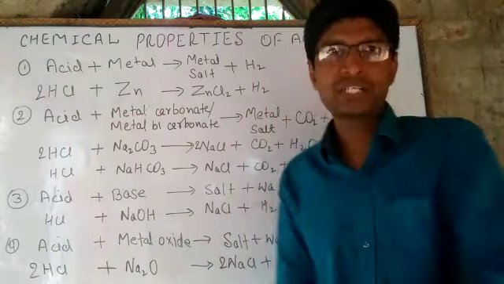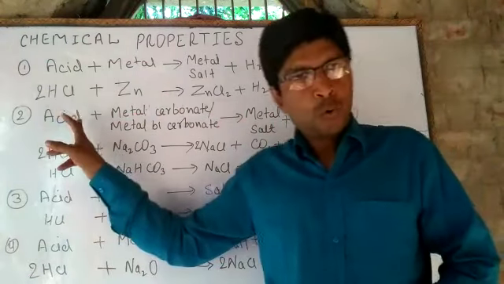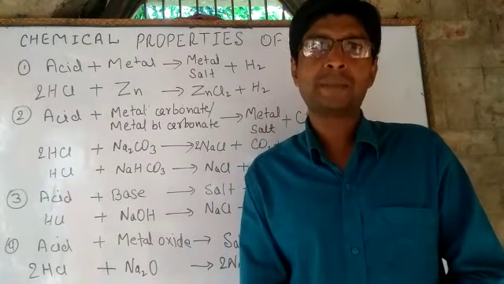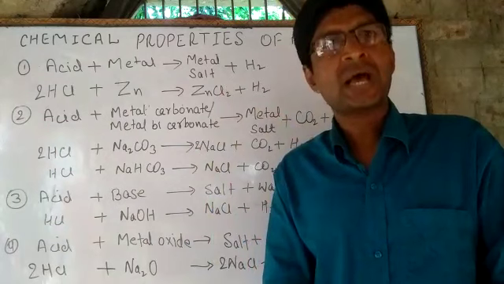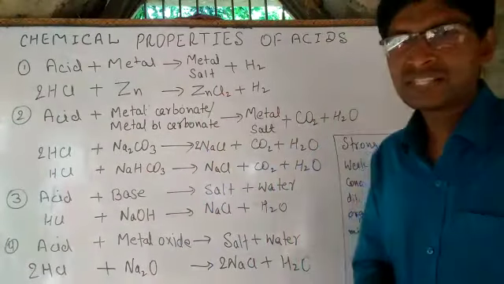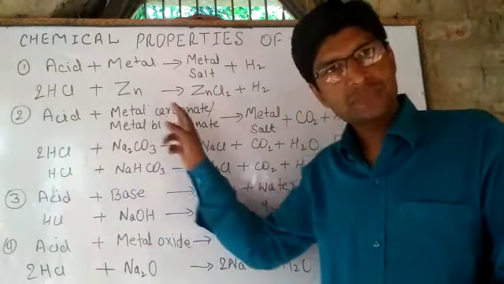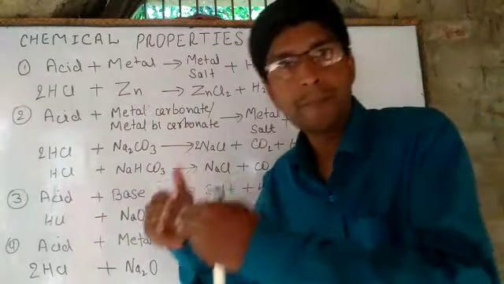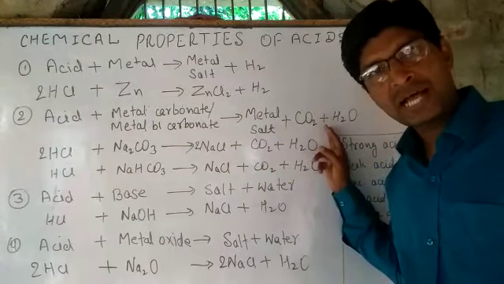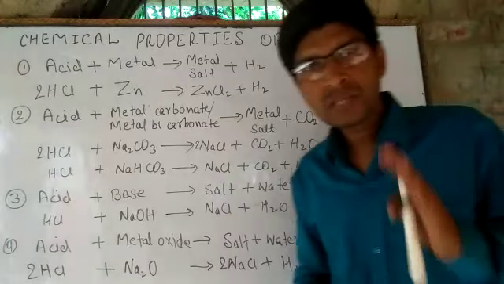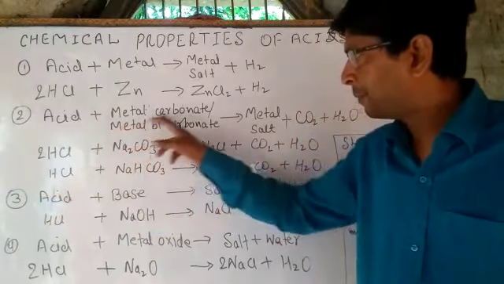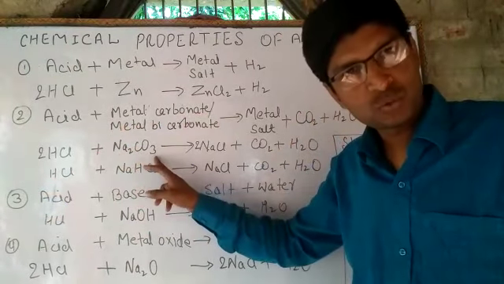Second chemical property of acids. When acid reacts with metal carbonate or metal bicarbonate, it produces metal salt, carbon dioxide and water vapor. Yes, dear students, acid plus metal carbonate or metal bicarbonate, arrow, metal salt plus carbon dioxide plus water vapor. Here we have taken an example of acid HCl, and for metal carbonate we have taken sodium carbonate.